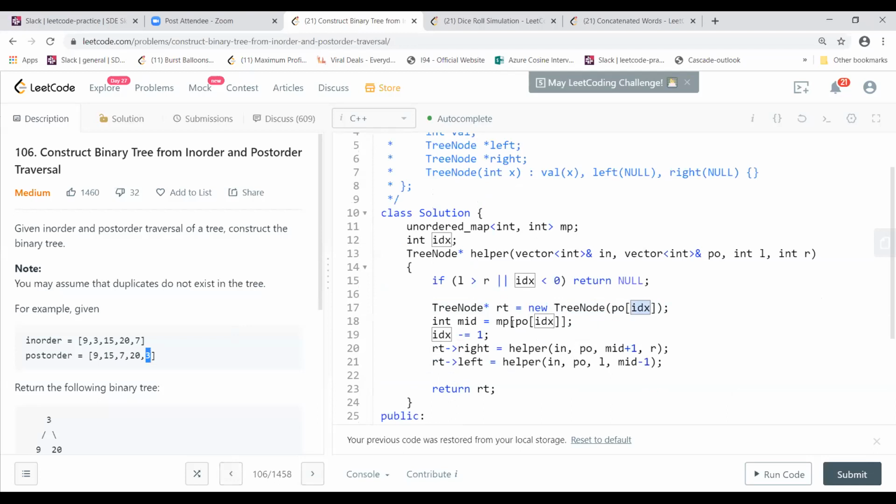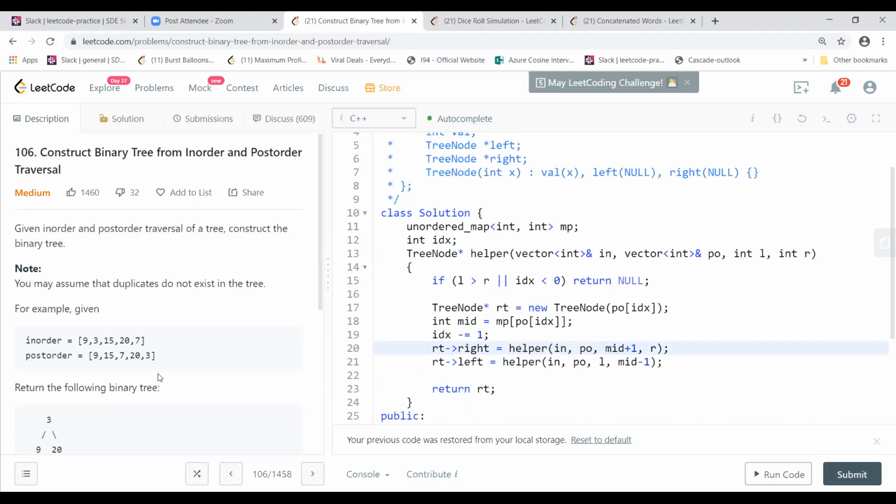Using this unordered map, I find the index of that particular node, and then I divide that into two. One will be the right tree and the other the left tree. Here in post-order, I have to do the right first and then the left.